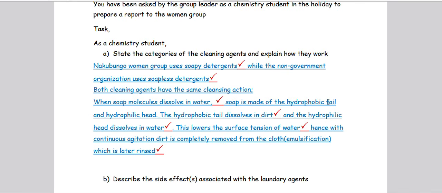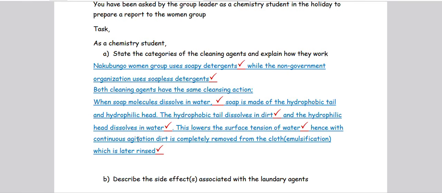Now, when we say that it has lowered the surface tension, this means that the water has been broken into small parts and can now dissolve other substances very well. So that's what we mean. This lowers the surface tension of water. Hence with continuous agitation, the dirt is removed from the cloth.